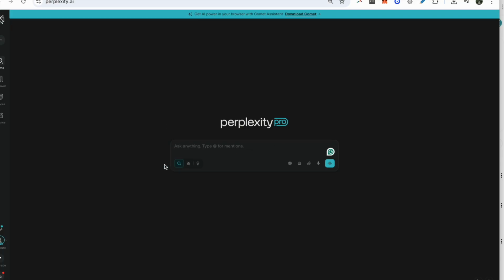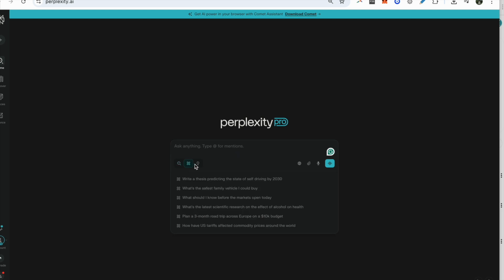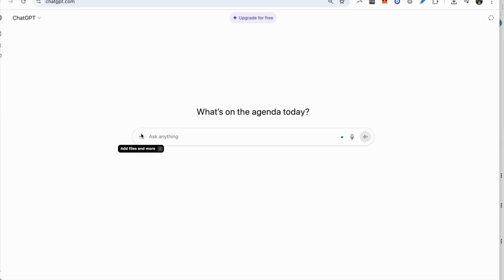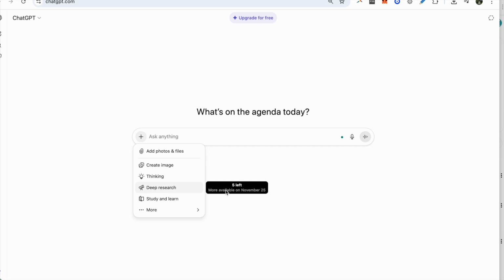So for the first step, I like to do deep research. Then I'll probably just do the normal one for any tweaks and enhancements. Deep research just means that it searches the web more. ChatGPT has the same thing. In fact, ChatGPT has thinking and deep research. Just very briefly, again, the difference is deep research searches the web and finds a bunch of different sources for what you might need. So if you want to do market research or stuff like that, it's great. Thinking just means it takes more steps.